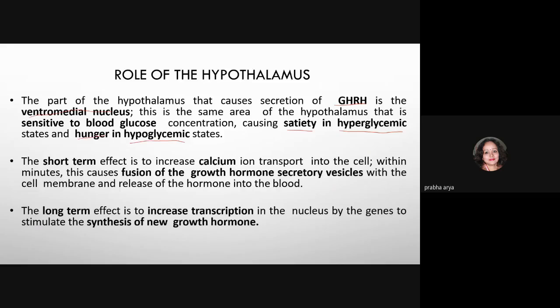The short-term effect causes the release of calcium ion, which causes the fusion of growth hormone secretory vesicles with the cell membrane, and growth hormone is released into the blood. The long-term effect is to increase transcription in the nucleus by genes to stimulate the synthesis of new growth hormone.